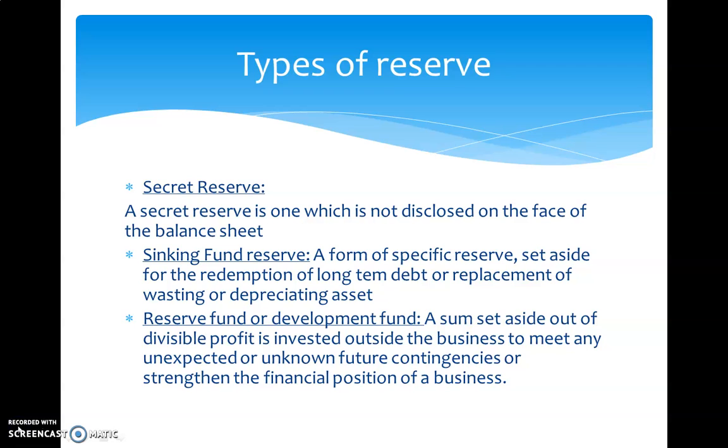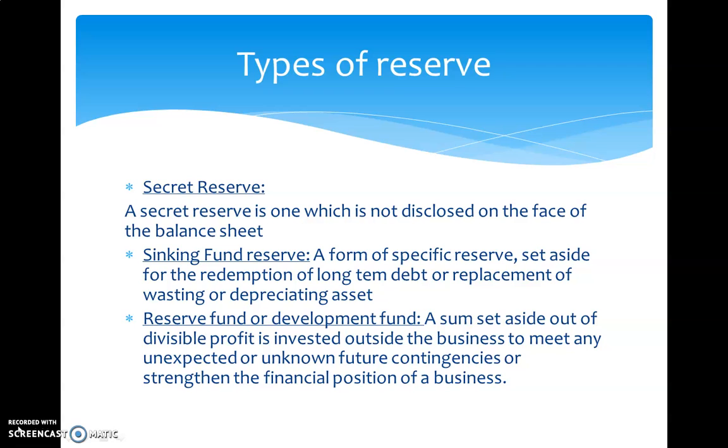But if a secret reserve exists in the business, the financial statements would not reveal a true and fair view. This is contrary to the provisions of the Companies Act. A joint stock company is prohibited from creating secret reserves. This is for your information. But financial companies like banking companies and insurance companies can create secret reserves. Like other reserves, secret reserves are created either to increase the financial stability and strength of the company or to provide for contingencies. You can ask what the sources of this secret reserve are.